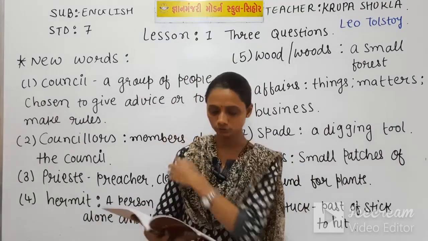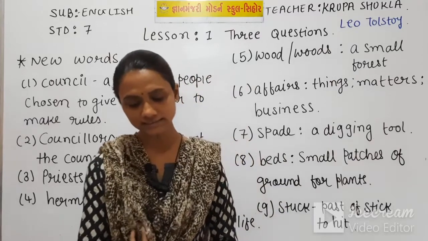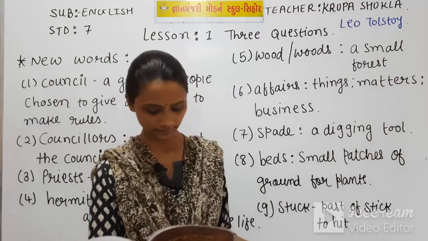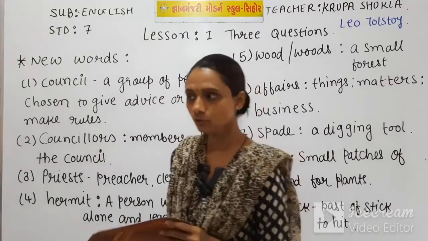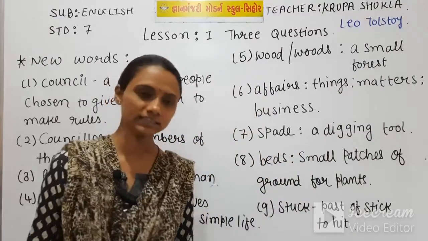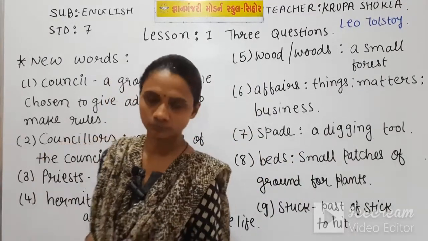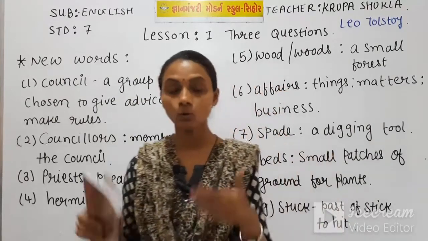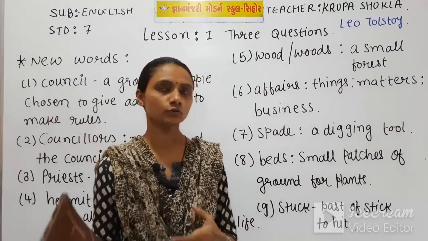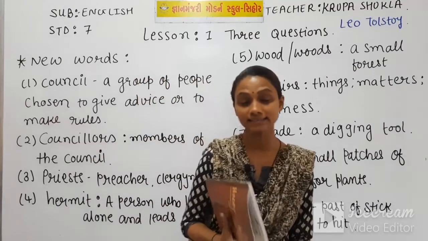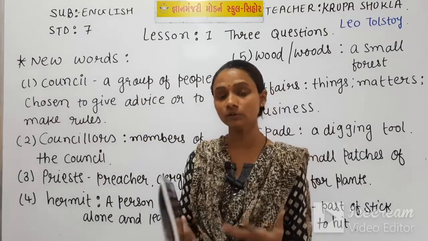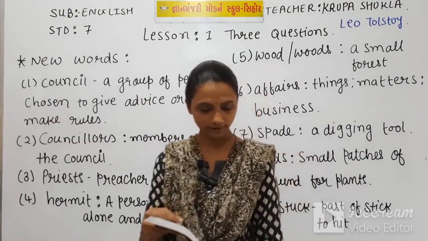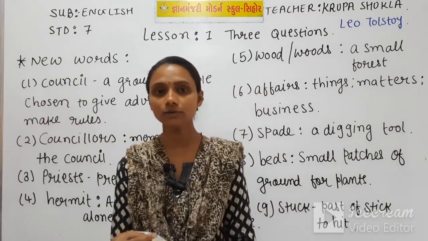And now those persons advised the king, another advice the king got is that if you want to do all the things perfectly on time, then you should ask someone who has the power of knowing future things, and who can look into the future.